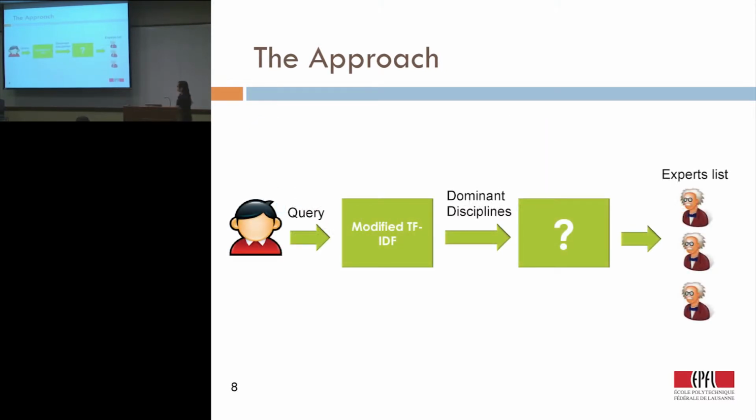So to sum up, we use a modified TF-IDF approach to analyze users' queries, and the output is the dominant disciplines. The next step is that we know these disciplines, but we need to select users from the crowd who have expertise in this discipline.